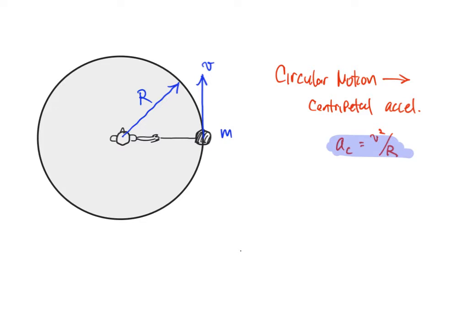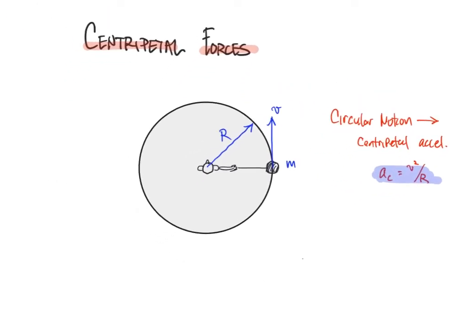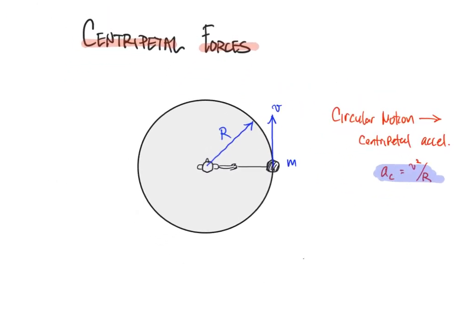So that's something we already knew. But now something we know, since we know about Newton's laws, we know that acceleration has to be caused by a force. And that gets us to what centripetal forces are. Centripetal forces are just forces that produce and/or maintain circular motion. So I'll put that here.